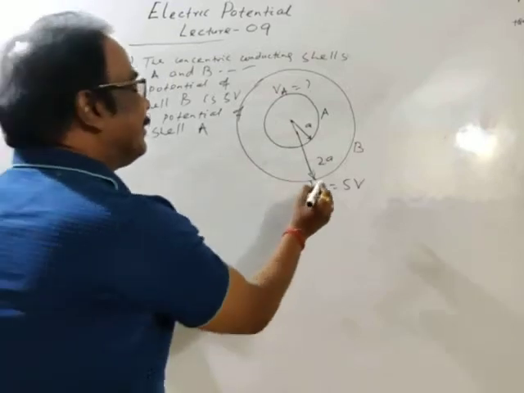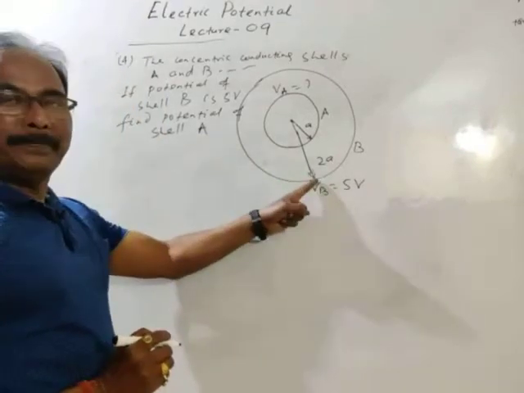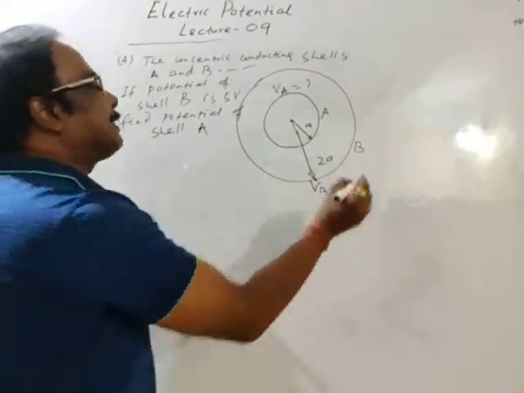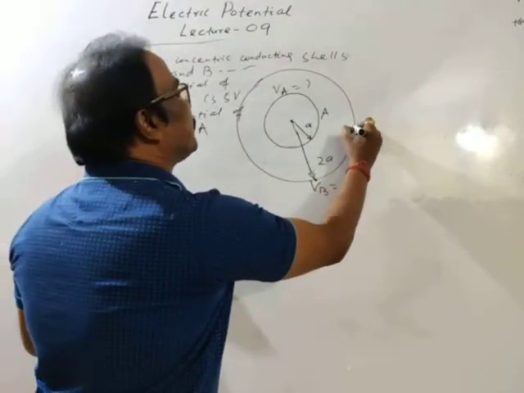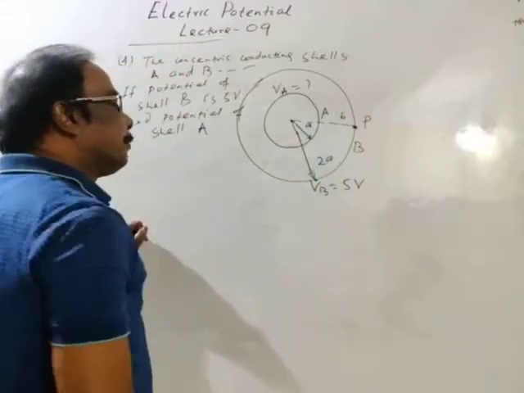Then see, potential of cell B is 5 volt, means VB is 5 volt. Let's consider any point on the surface of B. This point is at a distance b from the center.